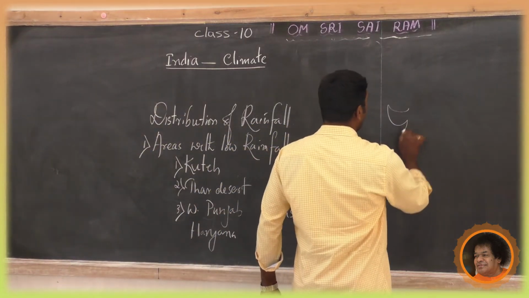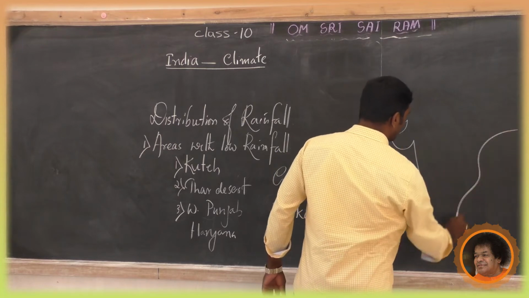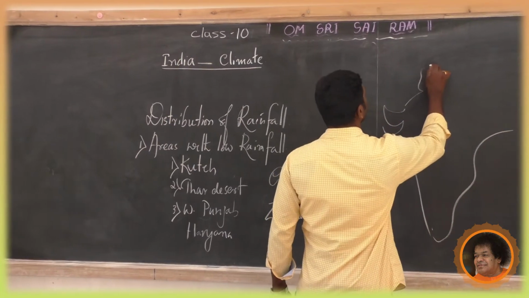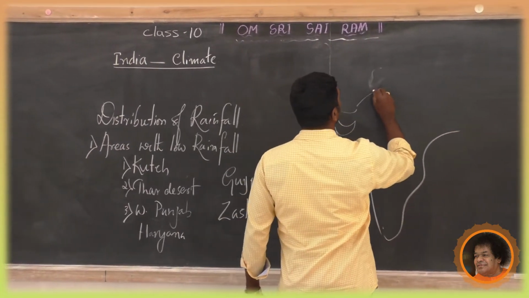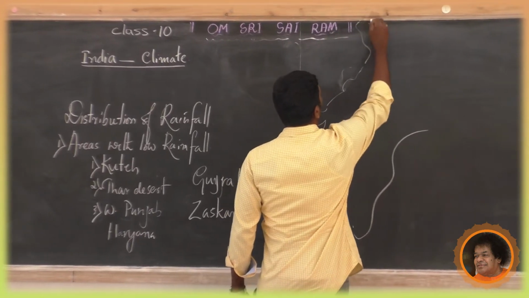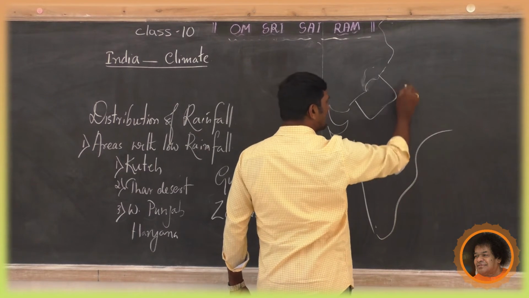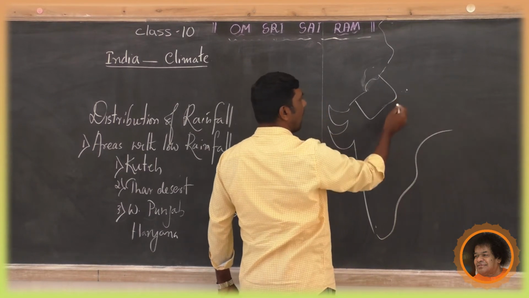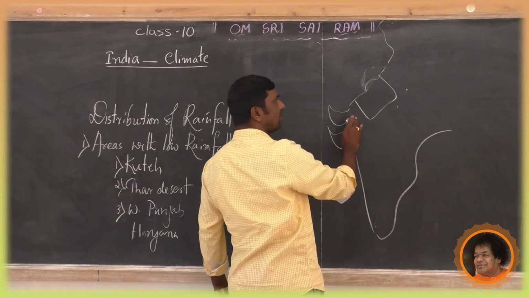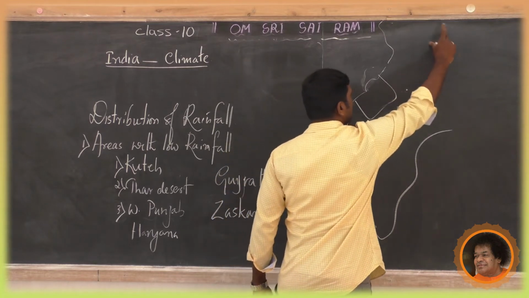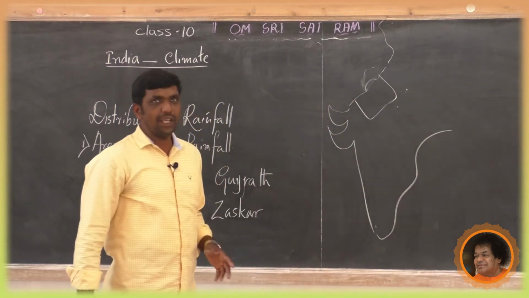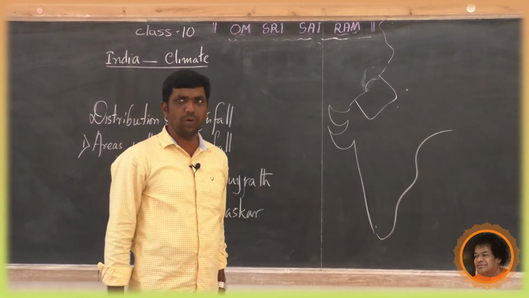Okay, once again, this is not to scale. Imagine, almost the Thar Desert region, adjoining Western Punjab, Haryana, then Gujarat, then the Jaskar Range, that we can see even in the Google image also.